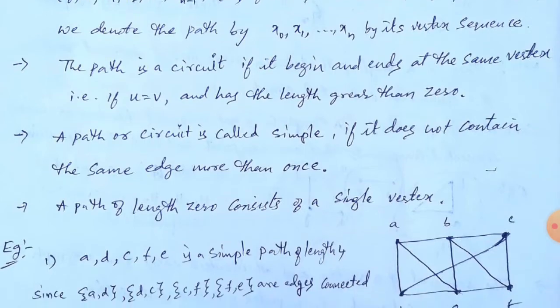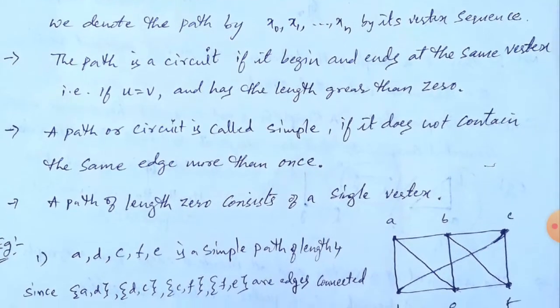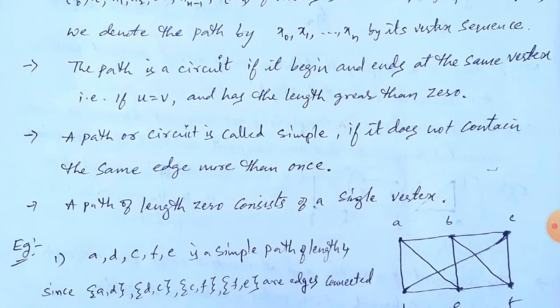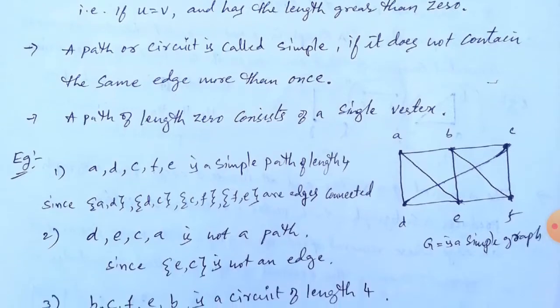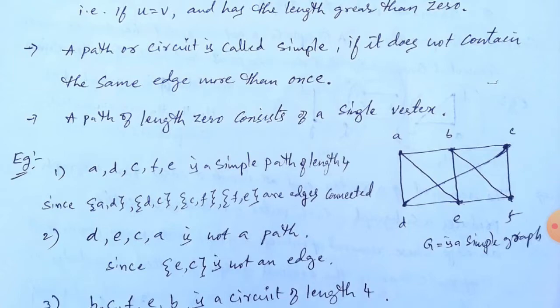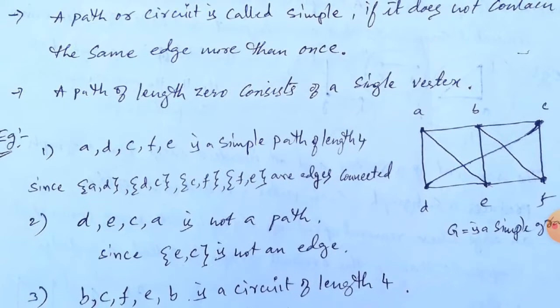Now a path or circuit is called a simple path or simple circuit if it does not contain the same edge more than once. So in a simple one, the edges cannot be repeated more than once. If it is repeated, then it cannot be simple. So in a simple path or circuit, each edge must be visited only once. Now, a path of length 0 consists of a single vertex only. Length 0 means we cannot visit any edge. We visit only a single vertex. So that is called a path of length 0.